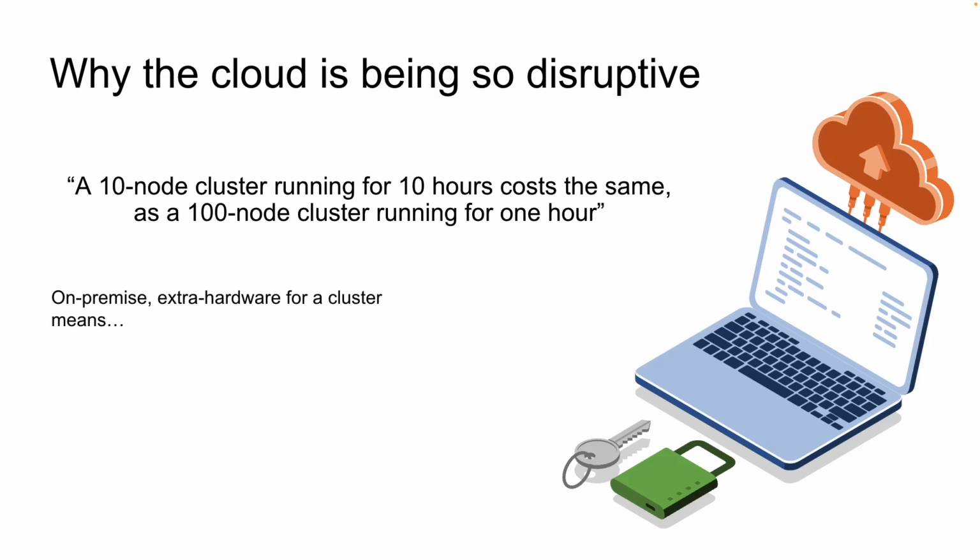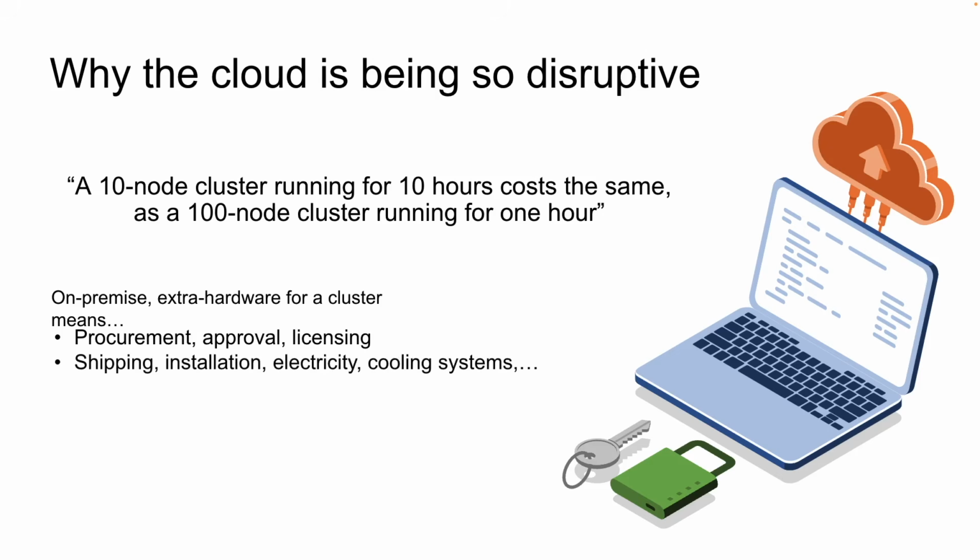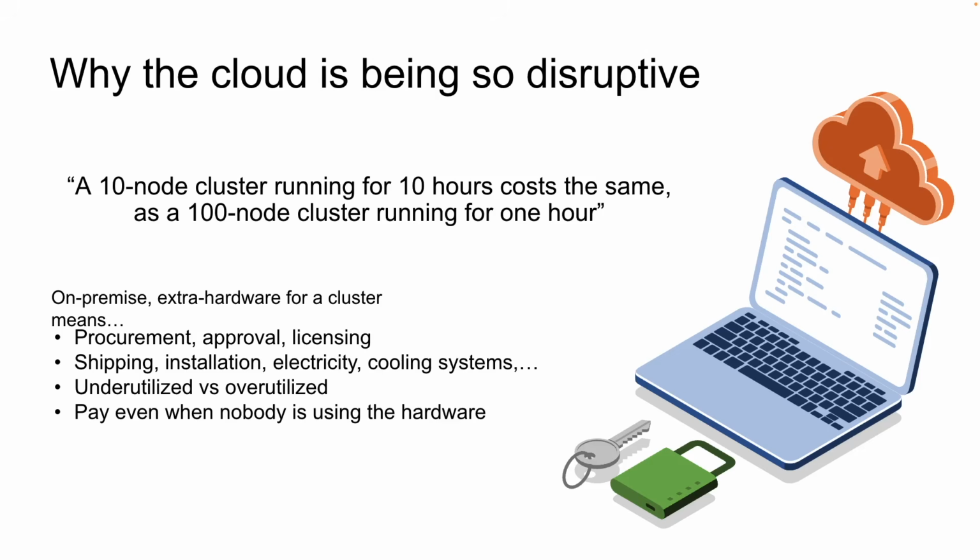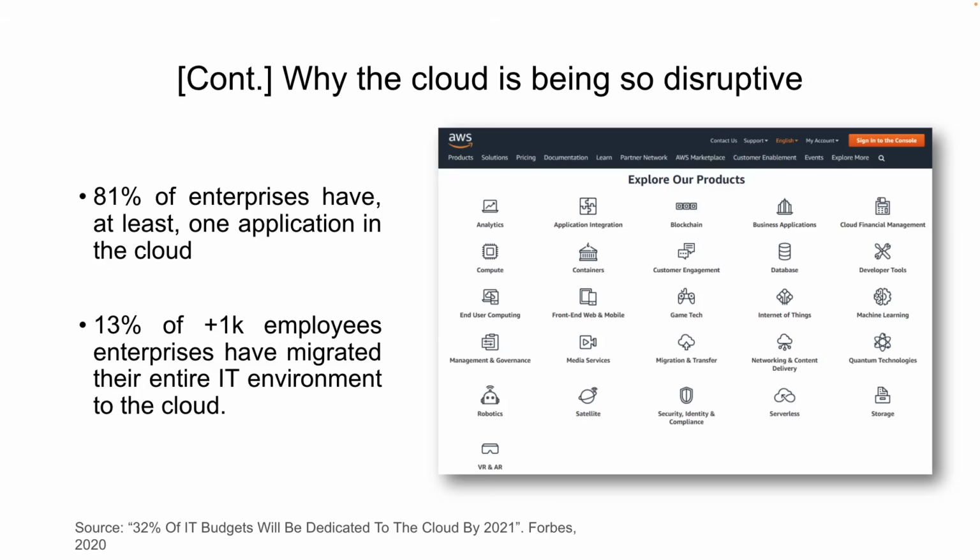On-premise requires extra hardware and clusters. As you want to upgrade things like RAM and memory, you will have to purchase all of these things yourself. You will also have to maintain that hardware, make sure the electricity is running 24/7 and the cooling system is working properly. Sometimes when you are not running anything on the server it becomes underutilized, or sometimes you are trying to run multiple jobs and it becomes overutilized. So it becomes really difficult to scale, and the data center is running 24/7, so you will have to pay for the hardware even if no one is using it. And that is the reason why cloud computing is so disruptive.